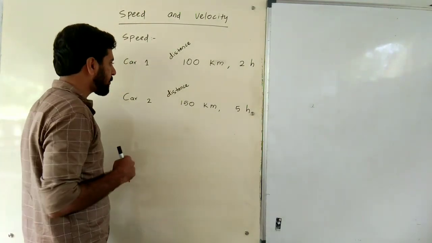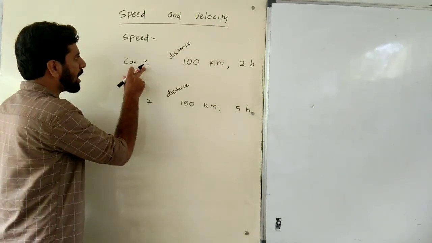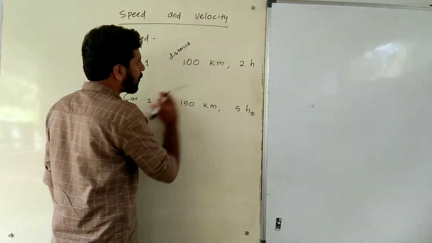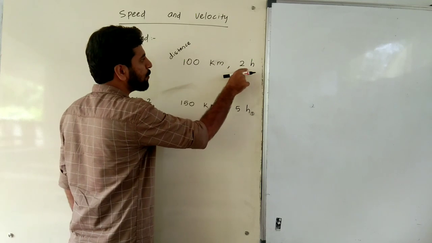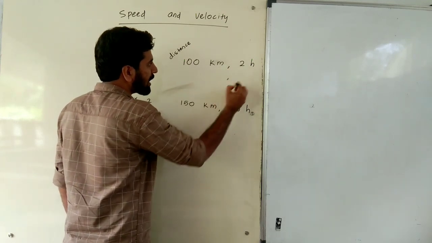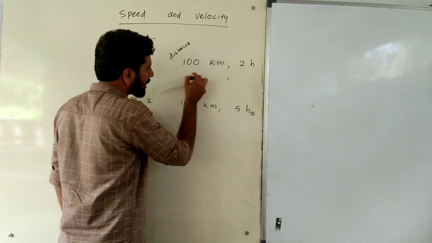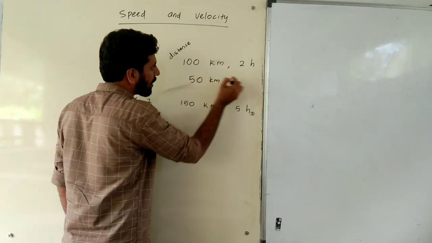First of all, car 1 covers 100 km within 2 hours. Therefore, it covers 50 km in 1 hour.